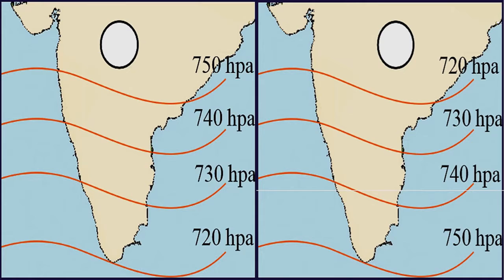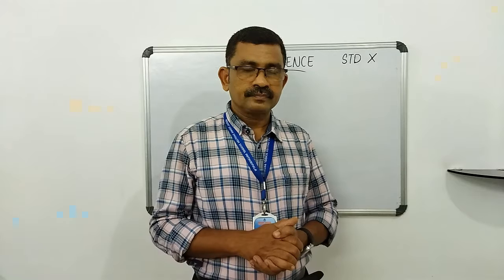Children, isobars are the imaginary lines joining places having the same atmospheric pressure. We can easily understand the distribution of the atmospheric pressure of any region by observing the isobars. The figure shows the distribution of atmospheric pressure of a region in two different seasons.